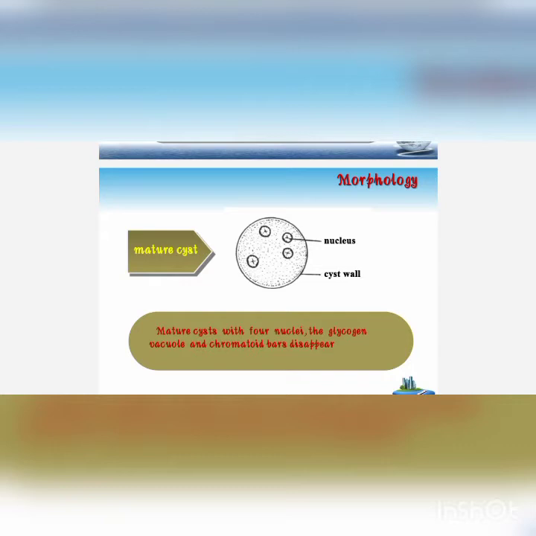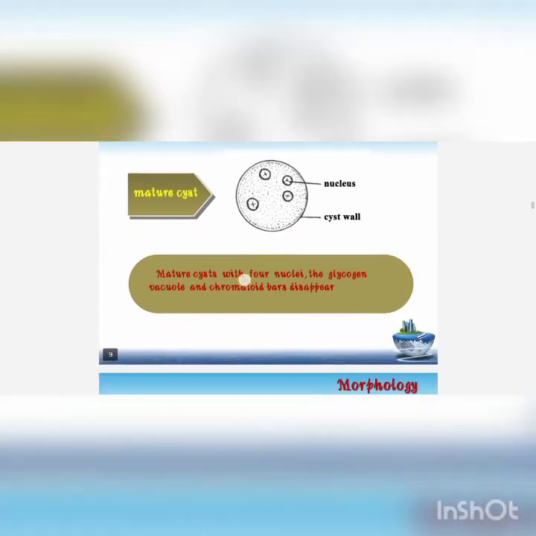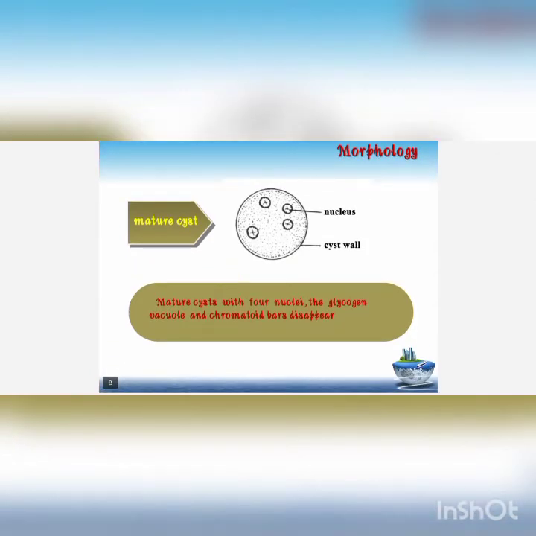And encystation, as the name suggests, means again into a cyst, that is the trophozoite converts again into a cyst. This takes place in the lumen of the intestine, and next it enters the bowel of man, and its lifespan is 2 days. Later it again divides into the 4 nuclear mature cyst. So the mature cyst is the most infective stage of Entamoeba histolytica, and here you can see the cyst wall.